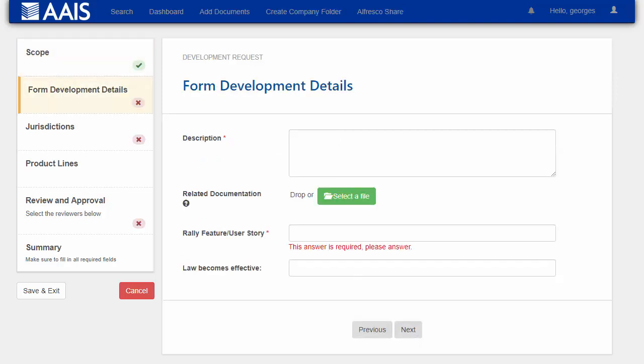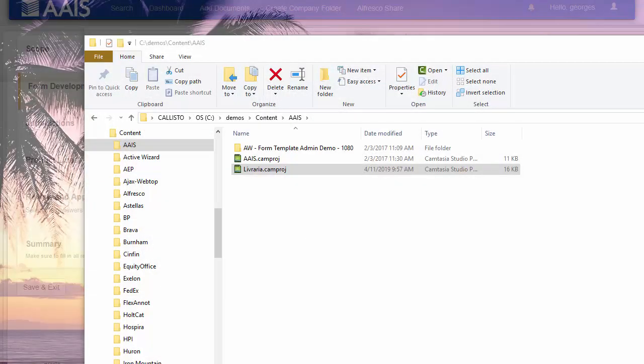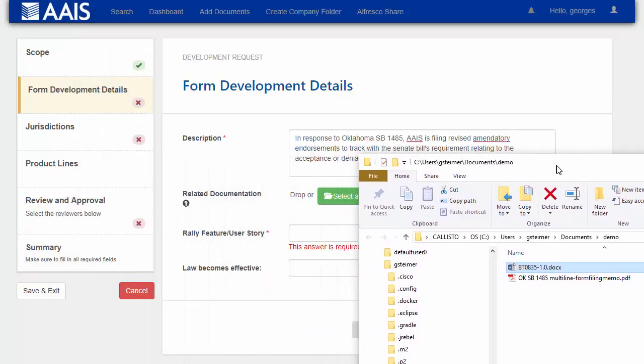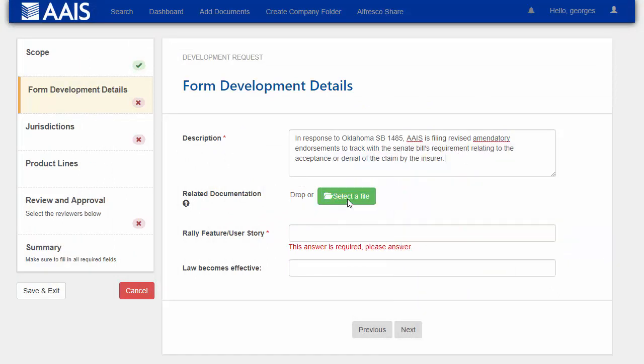So now I can enter a description of change, which I will just paste in from the description. Related documentation is optional, but I can go ahead and drag and drop different changes. So I can drag and drop different files on here. So I'm just going to drag and drop this filing memo. Enter the user story.